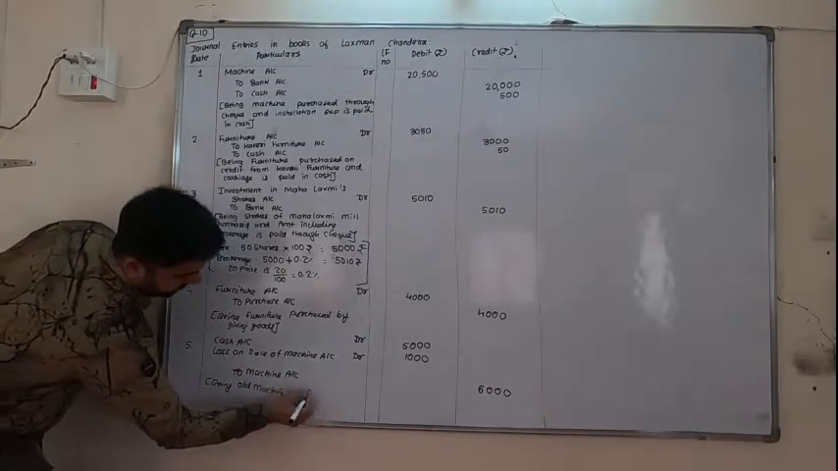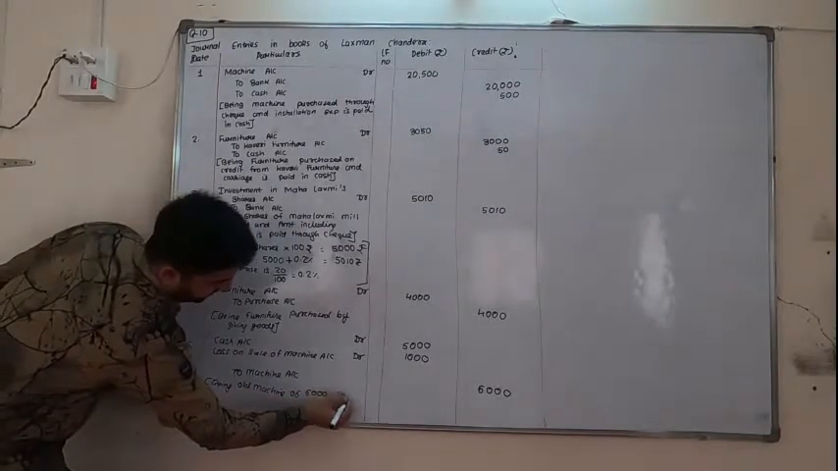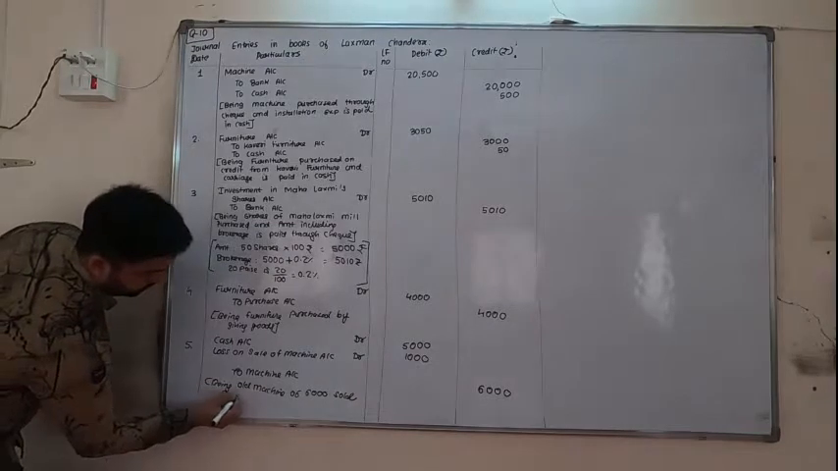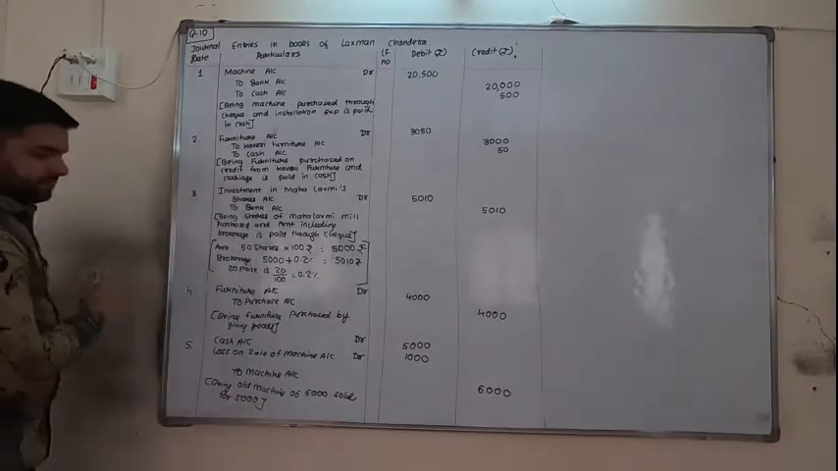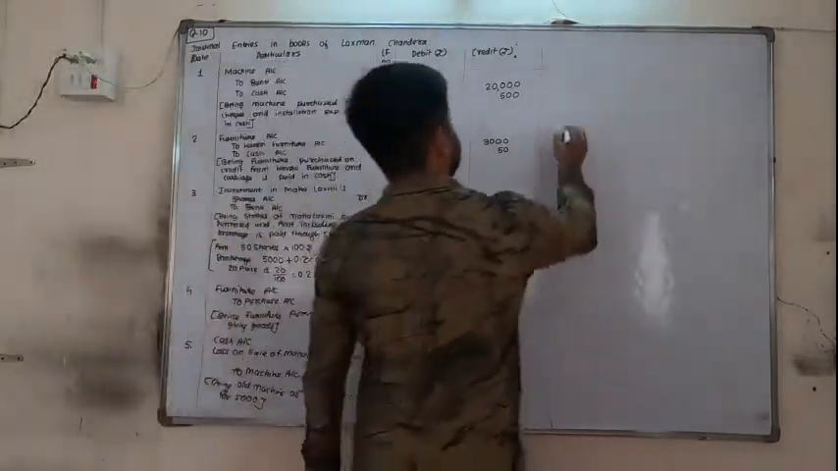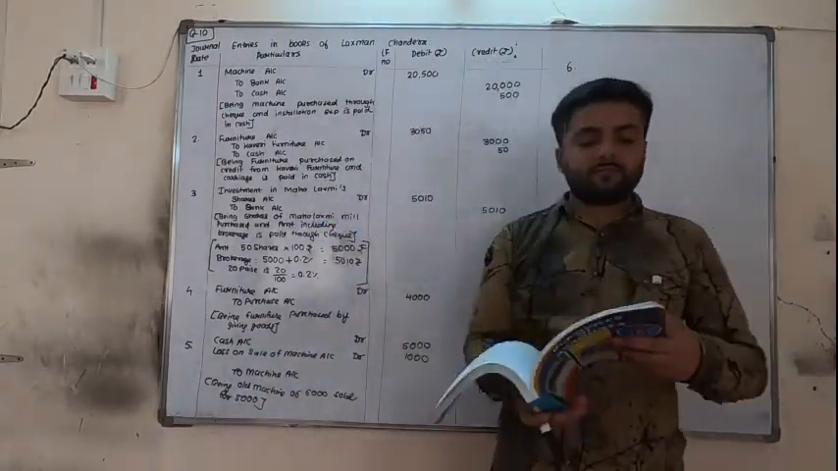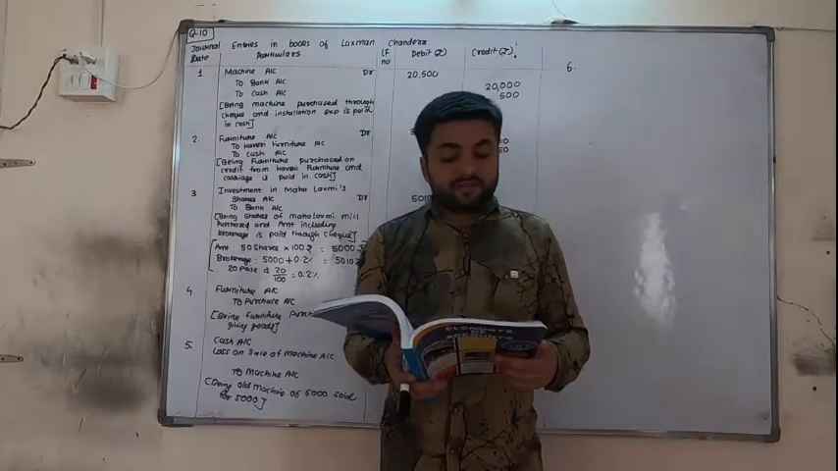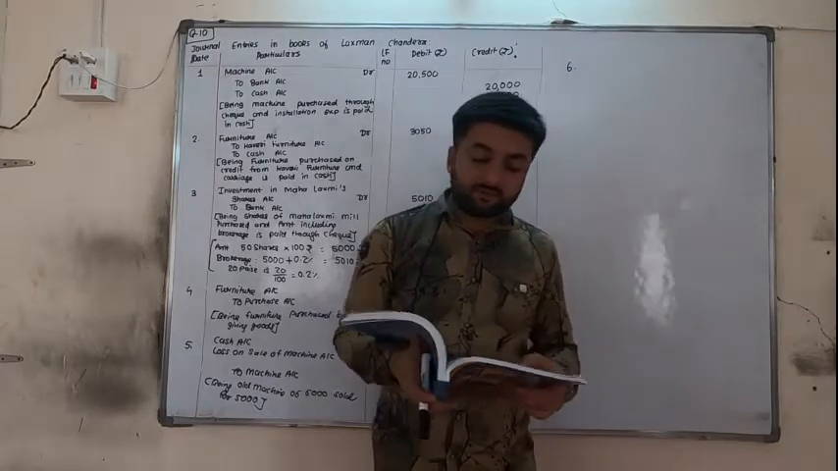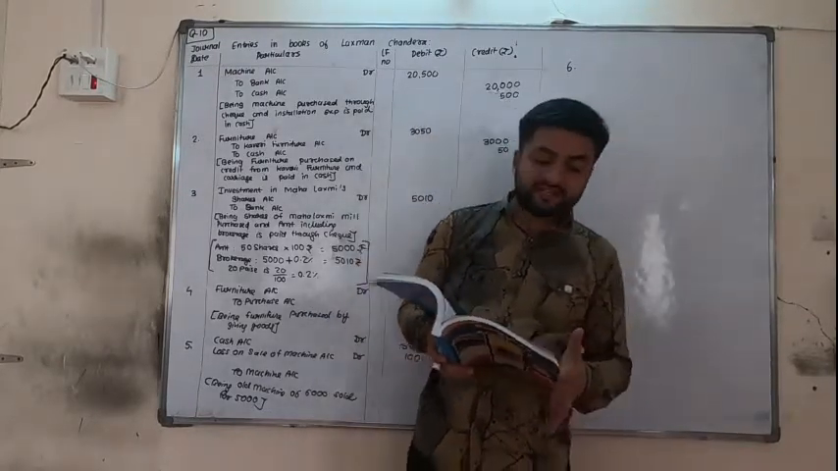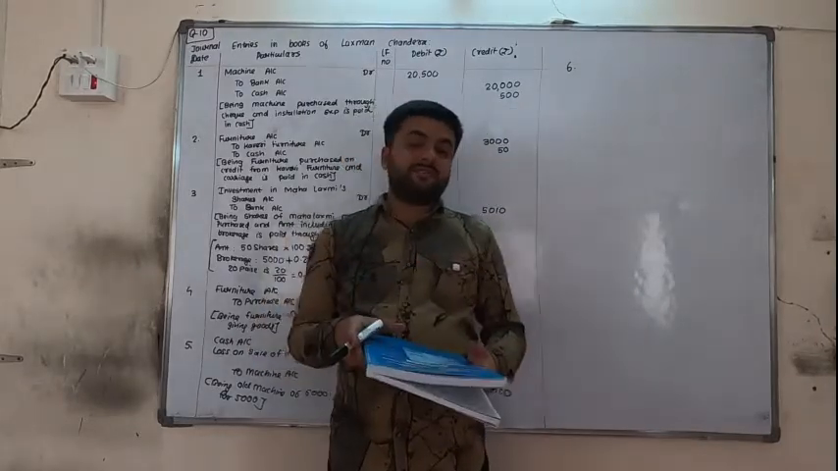Narration: Old machine of 6,000 sold for 5,000. So we can understand here it is loss. And last, the 6th one I am writing. Land purchased for 50,000. Incurred 2,000 for documentation and legal charges. Payment is made in cash.